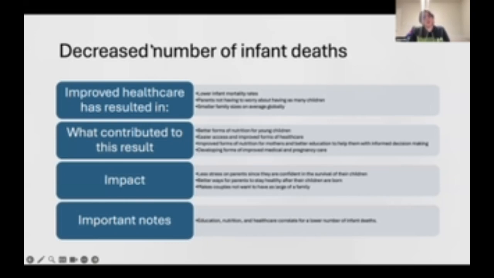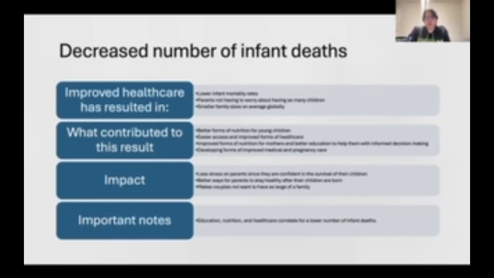Next up, we've got the decreased number of infant deaths. Improved healthcare is the reason why this has been happening. Improved healthcare has resulted in lower infant mortality rates, parents not having to worry about having as many children, and smaller family sizes on average globally.